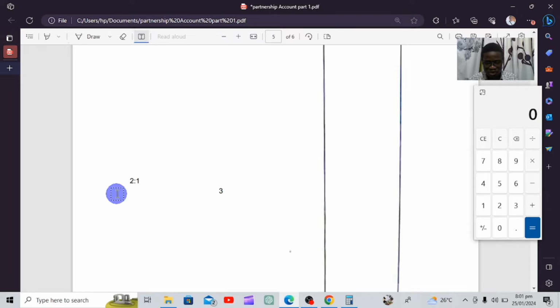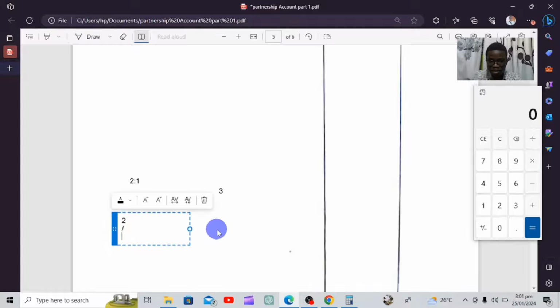Let me write it down here. First thing, you add the ratios, you find the total. Then for Pimpa, you say 2, because Pimpa is supposed to receive 2, divided by the total, which is 3.